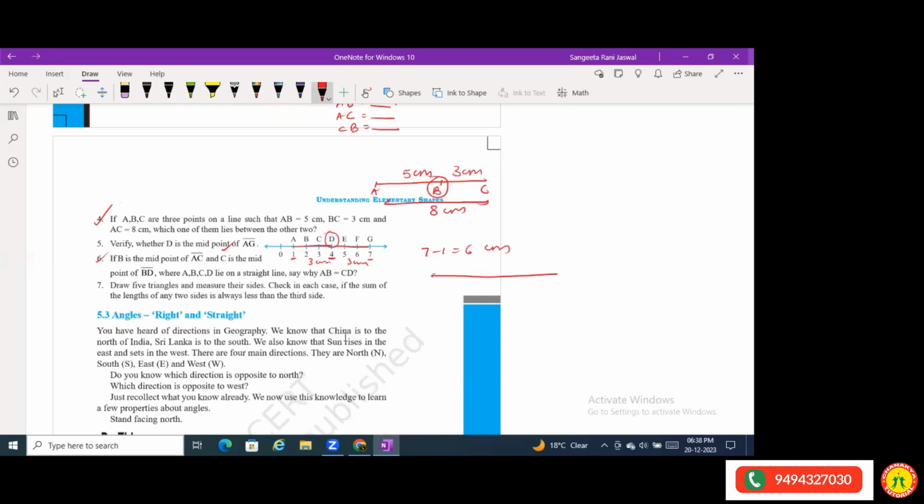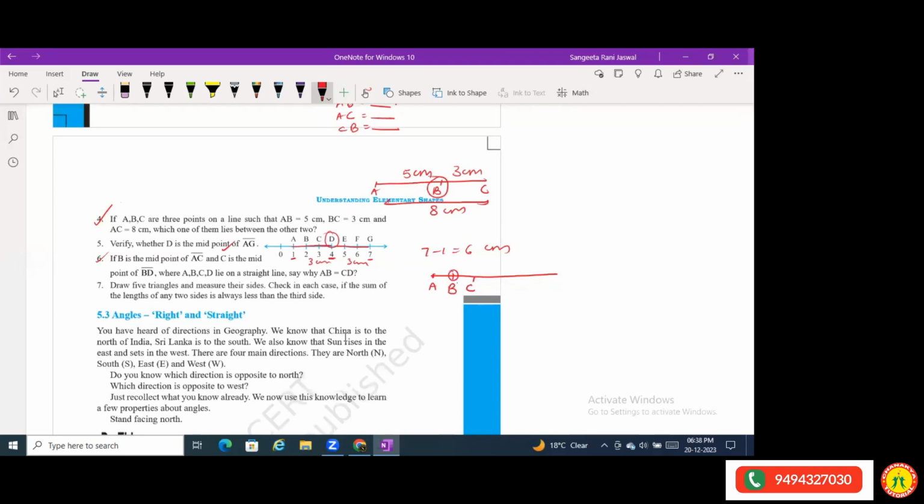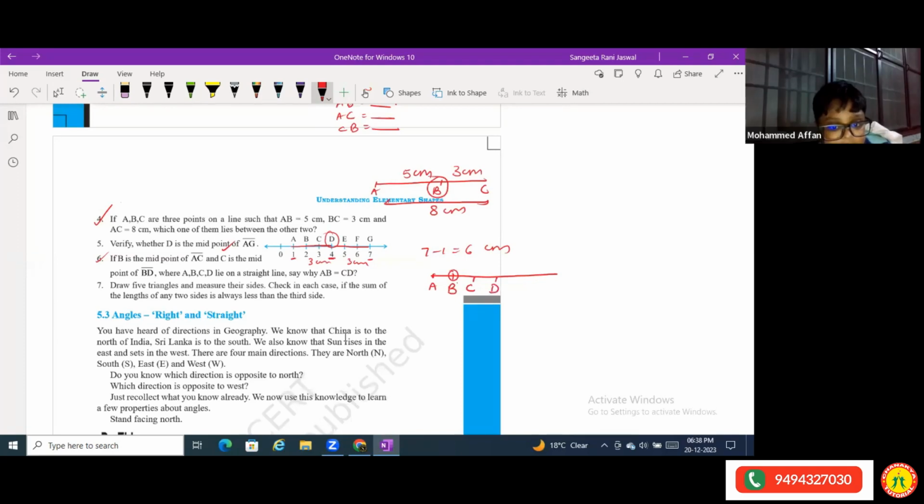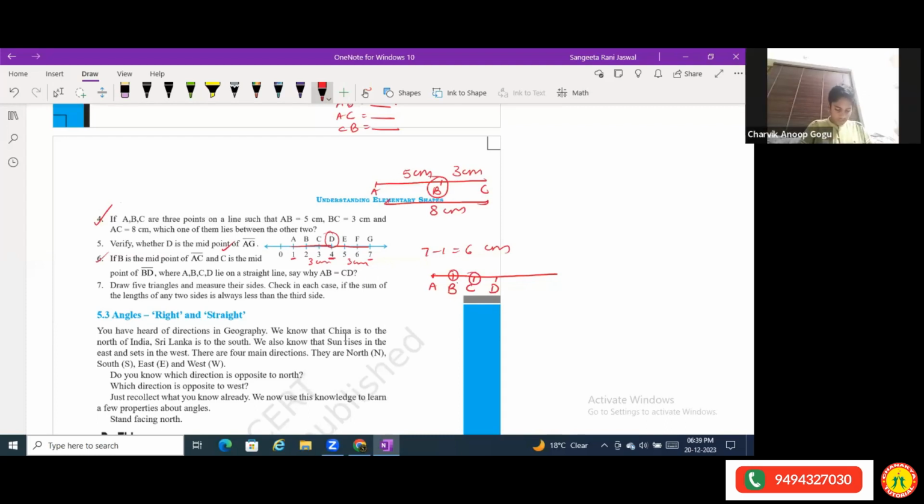Suppose I take a point here, A. Now it's saying B is the midpoint of AC. Now I have some point A, line AC, and B is the midpoint of AC. This much you got it? Understood? Yes, ma'am. B is the midpoint of AC. And C is the midpoint of BD. Now D is here, and the midpoint will be C. C is the midpoint of B and D, where ABCD lie on a straight line.